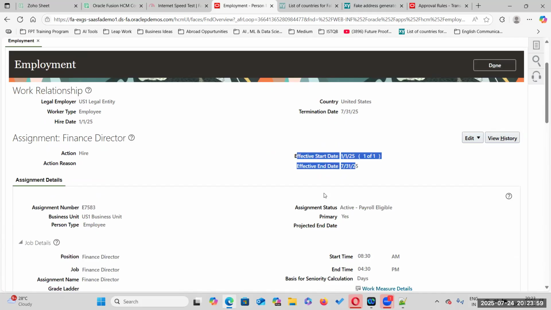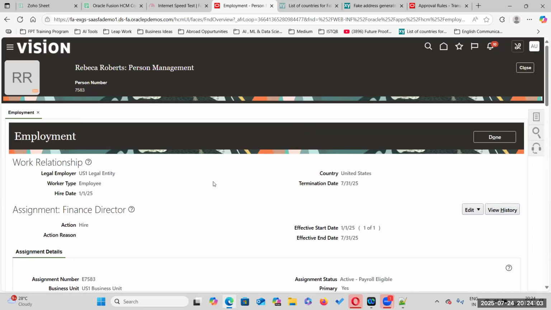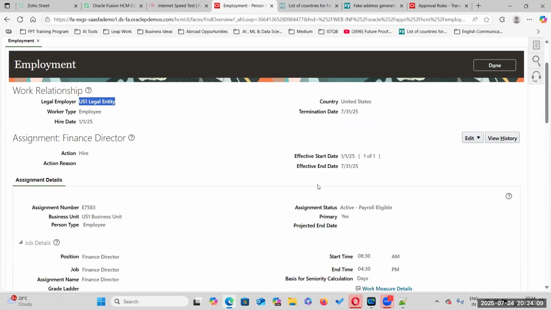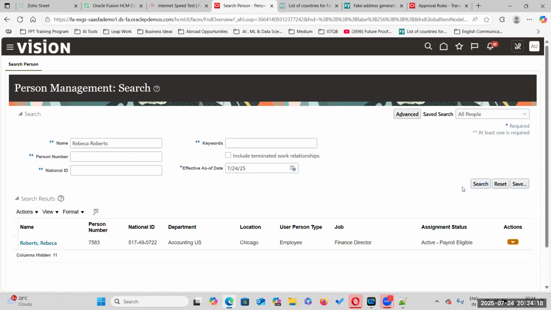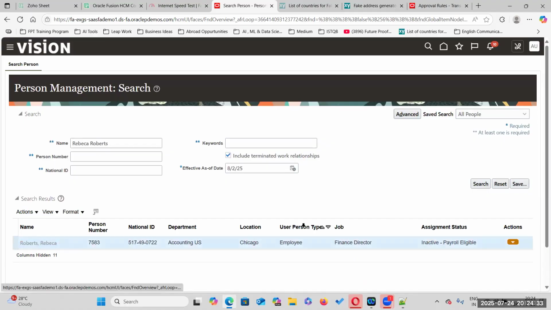But if you select inactive payroll eligible, that is called what? Terminated work relationship. Yes. This is the active work relationship. So when will the terminated work relationship start? From August 1st. Very good. So now inactive payroll eligible. You click here.